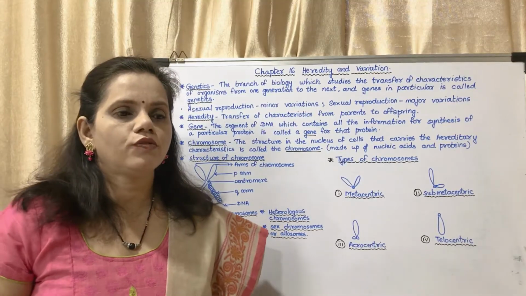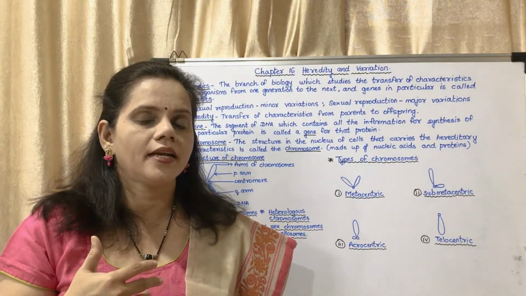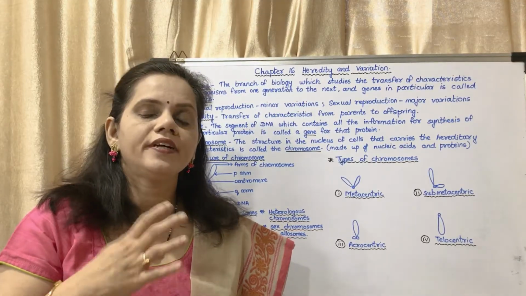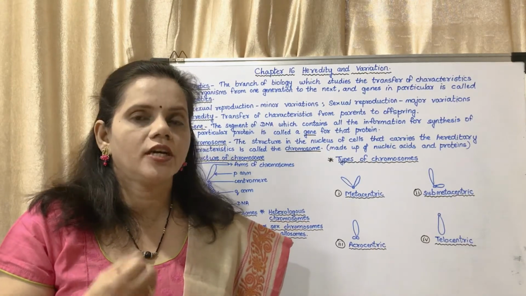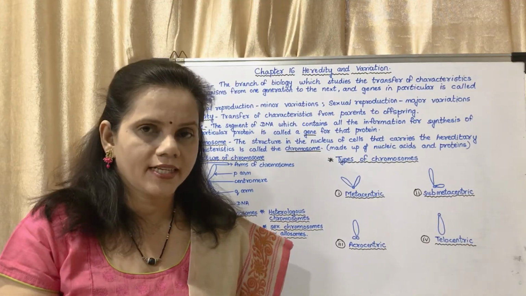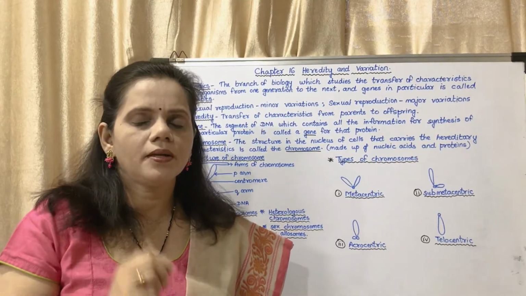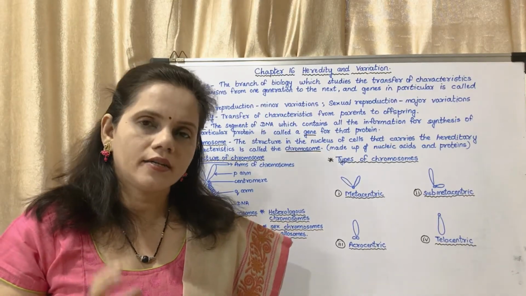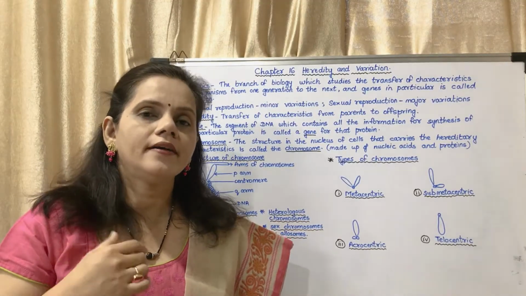For example, in my lifetime I have acquired some characteristic, I have studied some characteristic, and I have that particular habit of doing something. If it is passed on to the next generation, then that is said to be inheritance. But the characteristics which are in my genes, which are transferred to the next generation, that is said to be heredity. So there is a simple hairline difference between heredity and inheritance. Both are transfer of characteristics, but inheritance is the transfer of acquired characteristics.